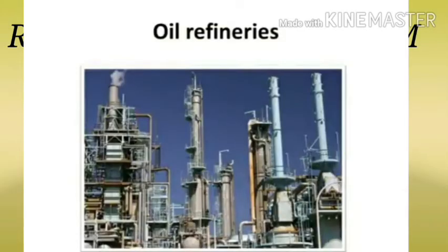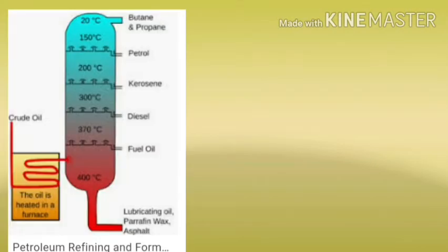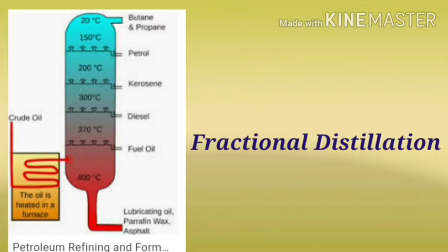So, the process of separating crude petroleum oil into more useful fractions is called what? Refining. The refining of petroleum, or separation of petroleum into different fractions, is based on the fact that different fractions of petroleum have different boiling point ranges.